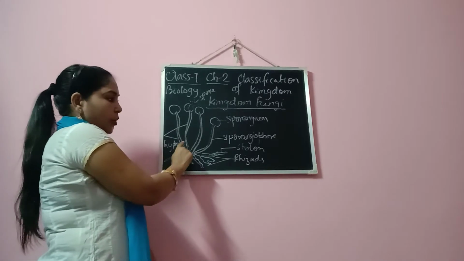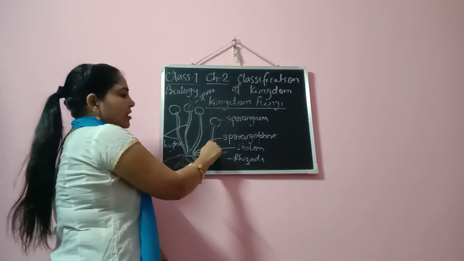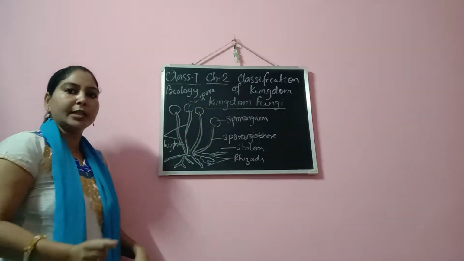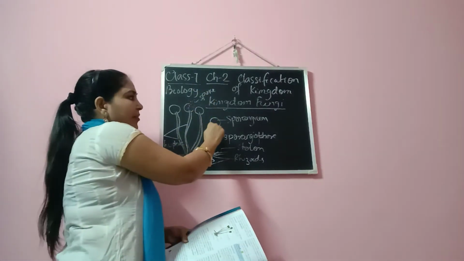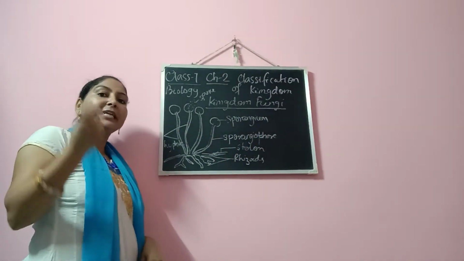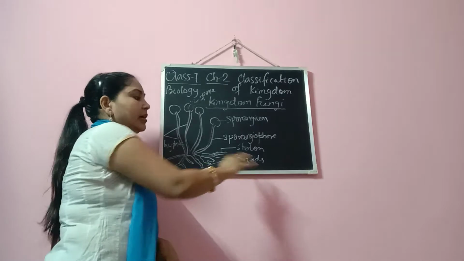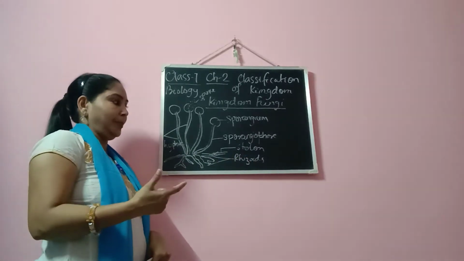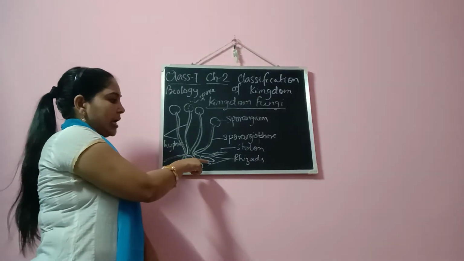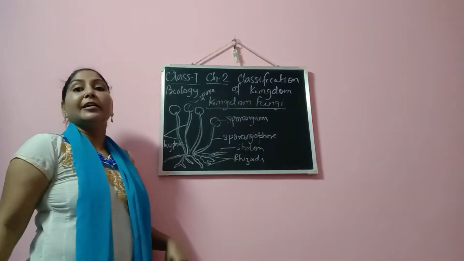There are certain stolon which move upward, erect. They are known as sporangiophore. And when the sporangiophore goes erect, on top of it there will be a round structure known as sporangium. This sporangium contains the spores, which are responsible for the reproduction of the Rhizopus. And on the ground there are certain stolon which have root-like structures. Certain branches of roots are growing, so they are called rhizoids.